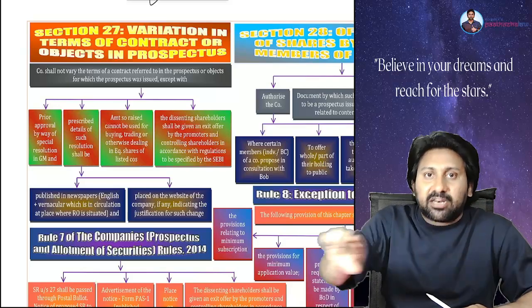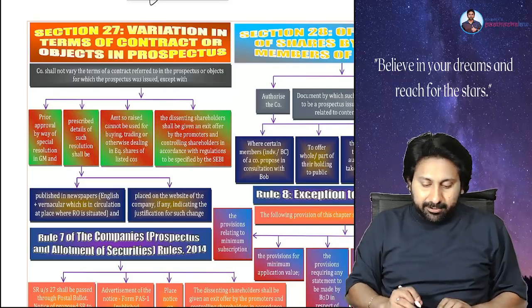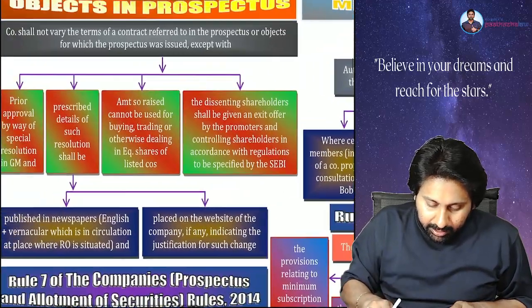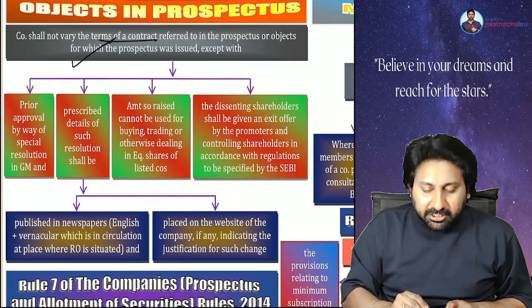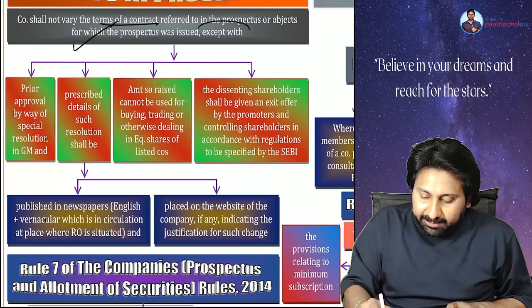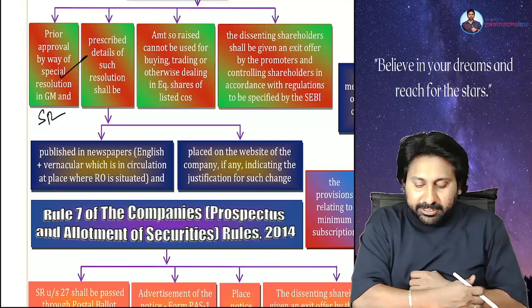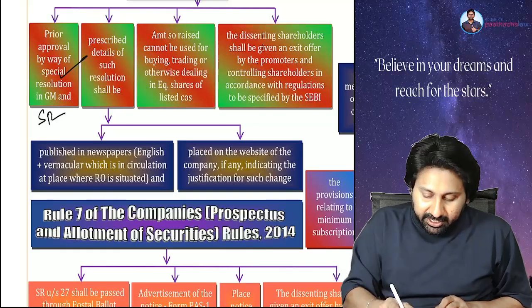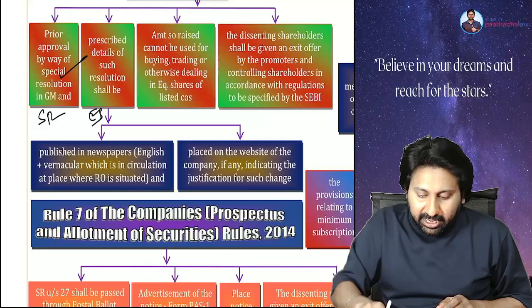There is a procedure given in section 27. What is that procedure? See the screen. A company shall not vary the terms of a contract referred to in prospectus, except with prior approval of special resolution. So, special resolution. Next, explanatory statement must be there. Details must be explained clearly.